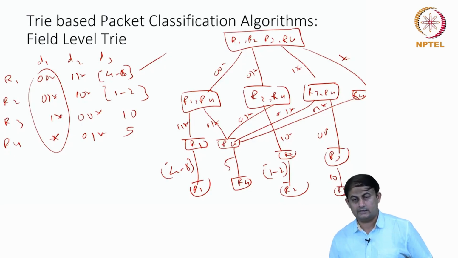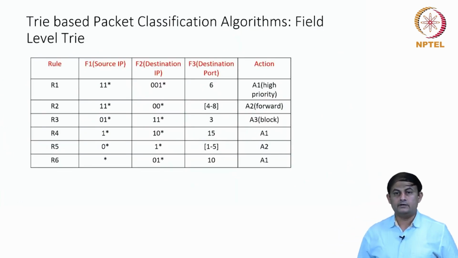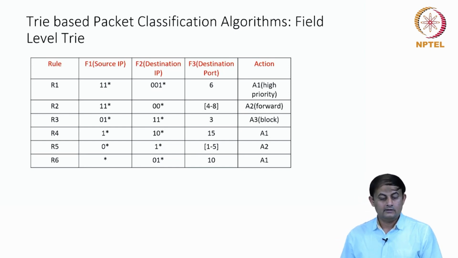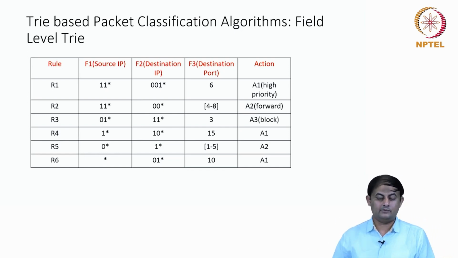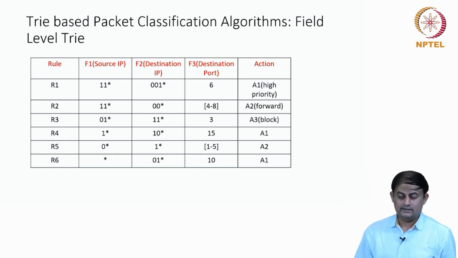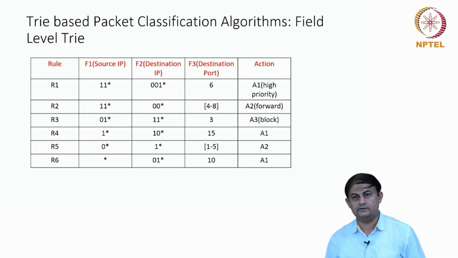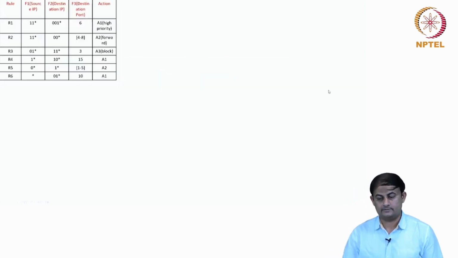We'll take an example of that as well. So let's see, we'll take a classifier with the 6 rules. Here is the classifier with the 6 rules, and there are 3 dimensions here, F1, F2, F3. F1, F2, F3 is just the name. You can call it D1, D2, D3 as well. There is no issue with that. And it has got the port range as well, and the port as well. So let's try to construct the field level trie for this set of rules, or this classifier.